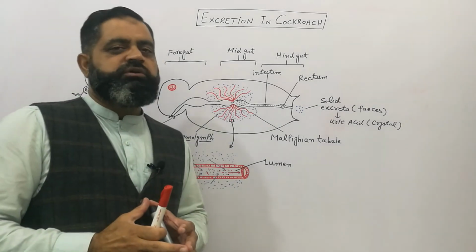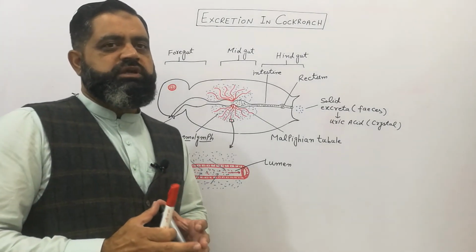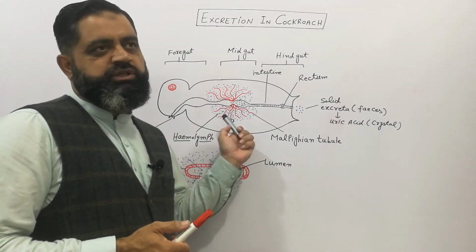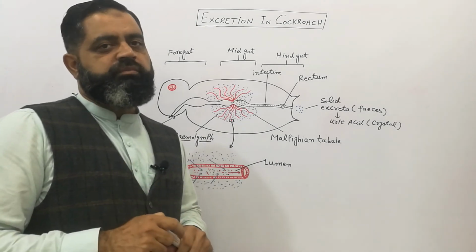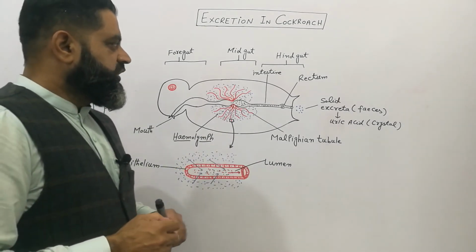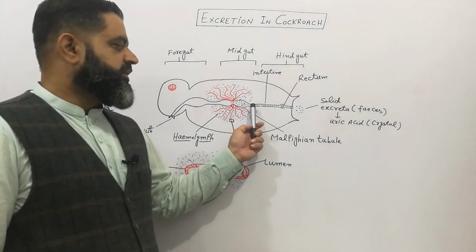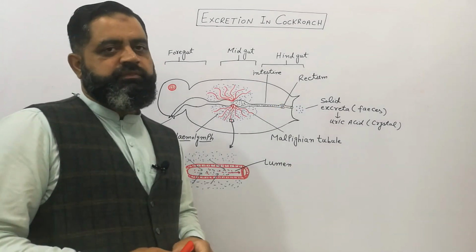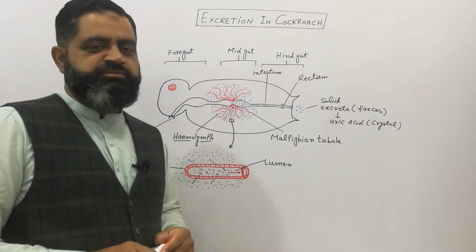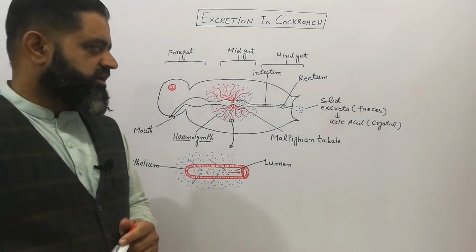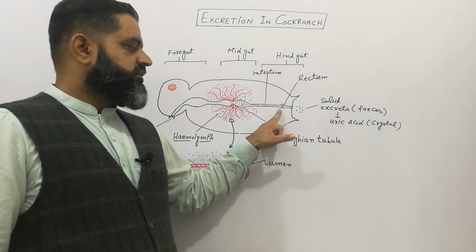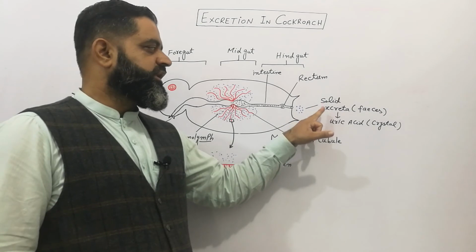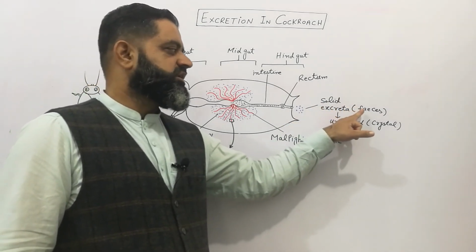The intestine reabsorbs all the water, glucose and essential nutrients and brings them back into the blood so that they cannot be removed from the body. When all the essential nutrients have been reabsorbed, the waste products are stored in a small pouch-like structure, the rectum. Here also reabsorption takes place, especially of water and some salts. After that, the waste material of the body is excreted in the form of solid excreta, which are known as feces.